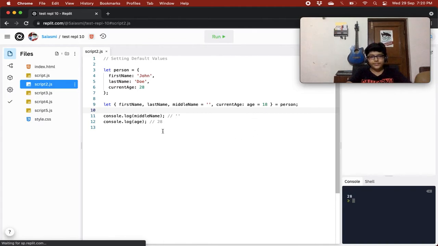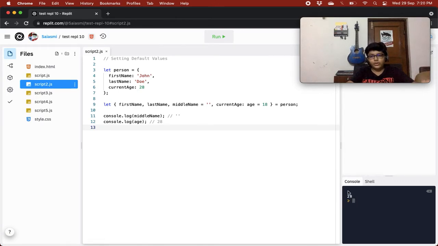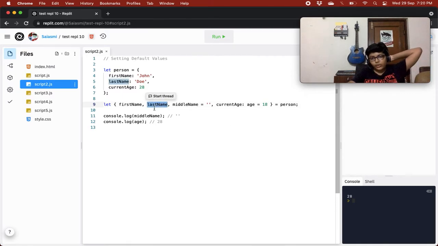And let's see, this should print out empty string and this should print out 28. Over here it prints out empty string, we can't see the quotes, right? Because an empty string doesn't print out quotes. And we can see 28, right? This is default values. Default values are set to those variables when we don't have the key value pair present in the object. So when we don't have the property that we are looking for in the object, then the default value is set. Now let's move on.